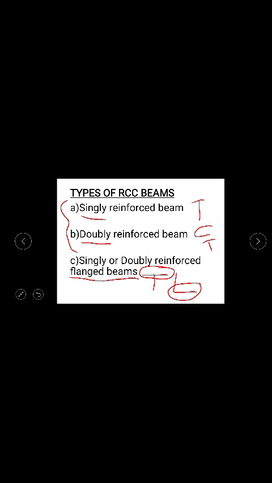So both the singly reinforced beam and doubly reinforced beam account for the rectangular beam. So initially the classification must have been like this: rectangular beams and then flanged beams. Under rectangular beams you have singly reinforced beam and doubly reinforced beam both, and under flanged beams also you have singly and doubly both. So here the shape of the beam is rectangular. Now in this lecture you will be studying about the singly reinforced beam alone, the analysis, part 1, the first phase of analysis of singly reinforced beam.